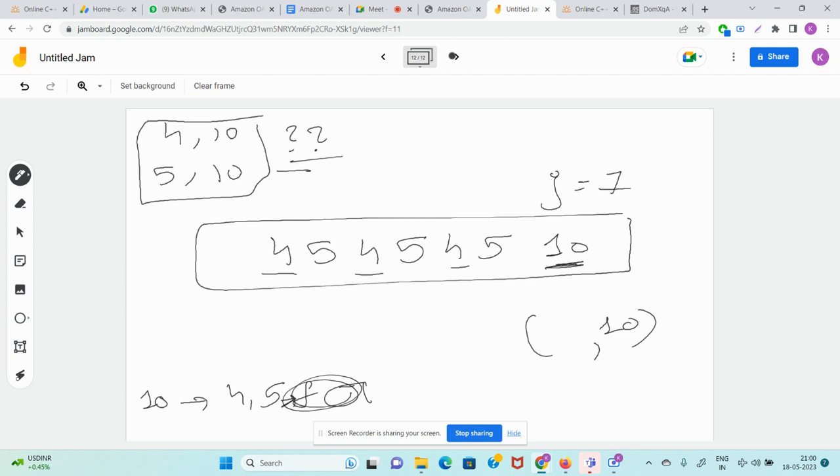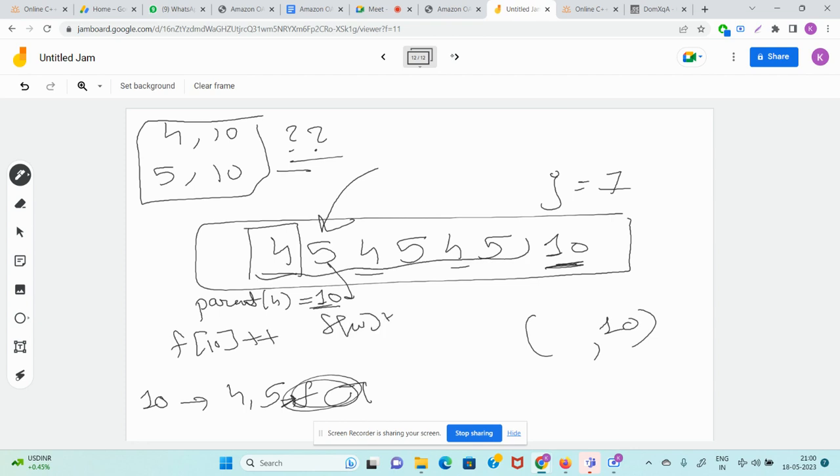But what you can do is, when you come here at 4, you quickly calculate the parent of 4. What is the parent of 4, guys? Parent of 4 is 10. Then you do f of 10 plus plus. Similarly, you come here at 5. You check who is the parent of 5, 10. You again do f of 10 plus plus. You keep on doing this till here. Finally, f of 10 is what? 6.